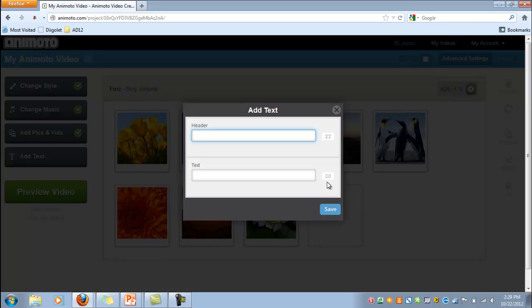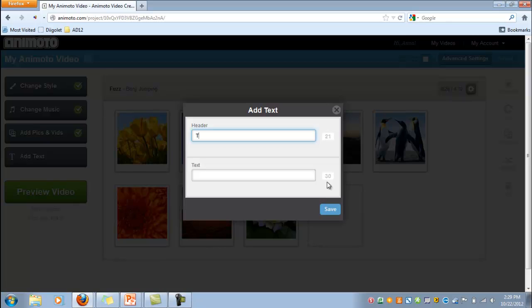If you do need much more text than that, then what I recommend you do is create a slide, let's say in something like PowerPoint, and put in all the text you need, export that as a JPEG, and go from there. I will say, however, that you are somewhat limited in how long any particular slide appears in Animoto. So if you have a lot of text, it might go by too fast for the audience to read it. So something to keep in mind and to let your students know as well.